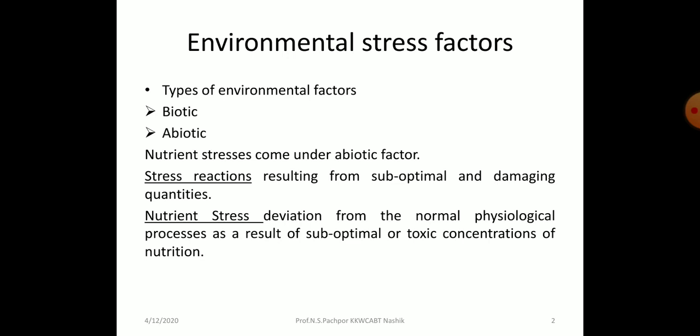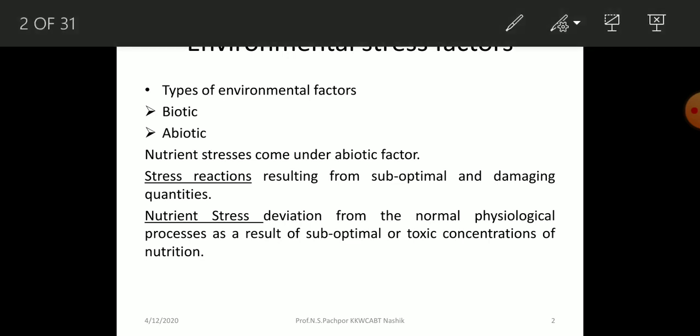So nutrient stress is because of two things. Sometimes these nutrients are in excess quantities, then we call it a toxic concentration, or sometimes they are in lesser quantities, less than the requirement, then it is called a deficient quantity. So toxicity and deficiency both cause nutrient stress.